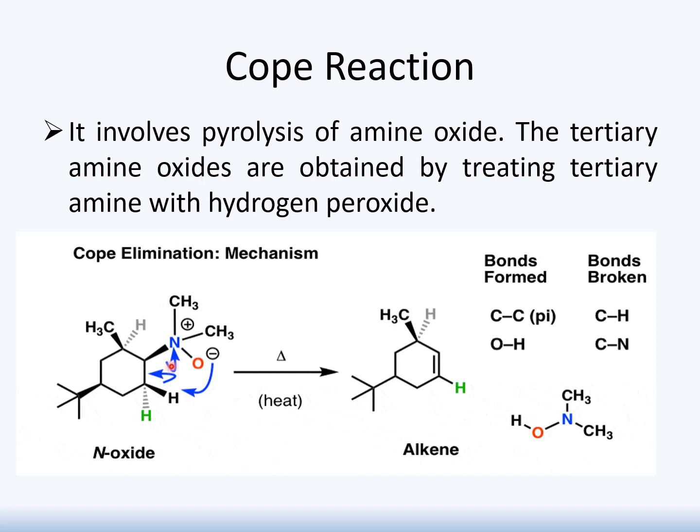This tertiary amine oxide on heating undergoes pyrolysis and forms alkene, which is our required product. The new bond formed is C to C, or C to H, and the bonds that break are C to H and C to N.